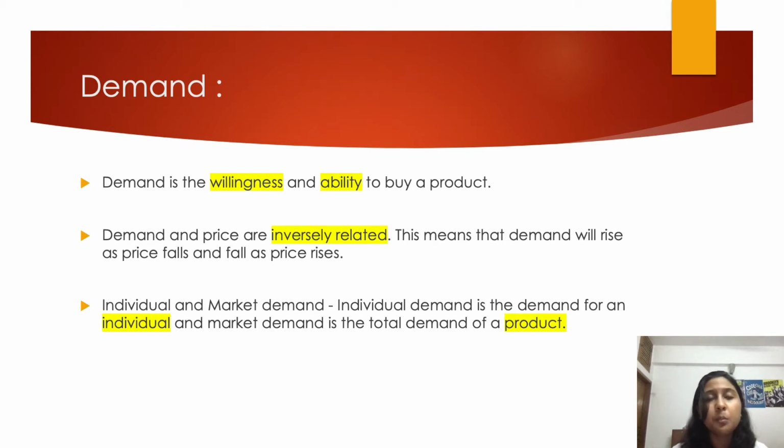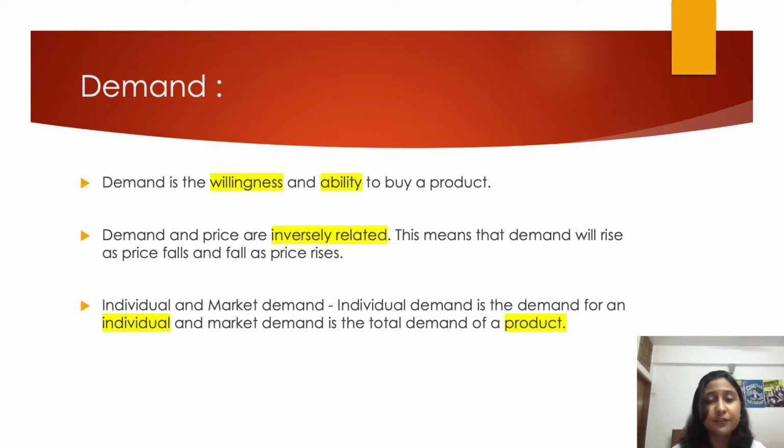If we give a clearer example, say I go to a store and there I see a chocolate which costs $100. And I love the chocolate. I really want to buy it. But I have only $20 with me. So I have the willingness to buy the chocolate, but I don't have the ability to buy it.